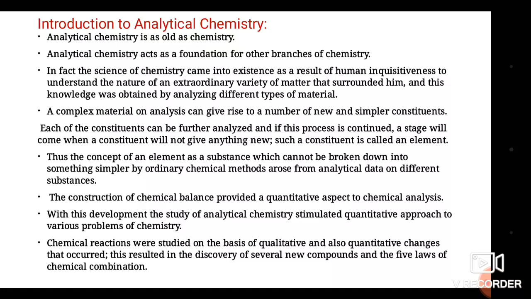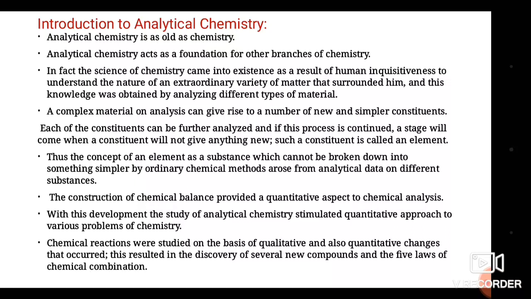Each constituent can be further analyzed, and this process continues until a stage comes when the constituent will not give anything new. Such a constituent is called an element. So when you analyze a matter, up to each constituent, after a limit is reached where further analysis of that constituent is not possible, that part of the matter is known as an element.